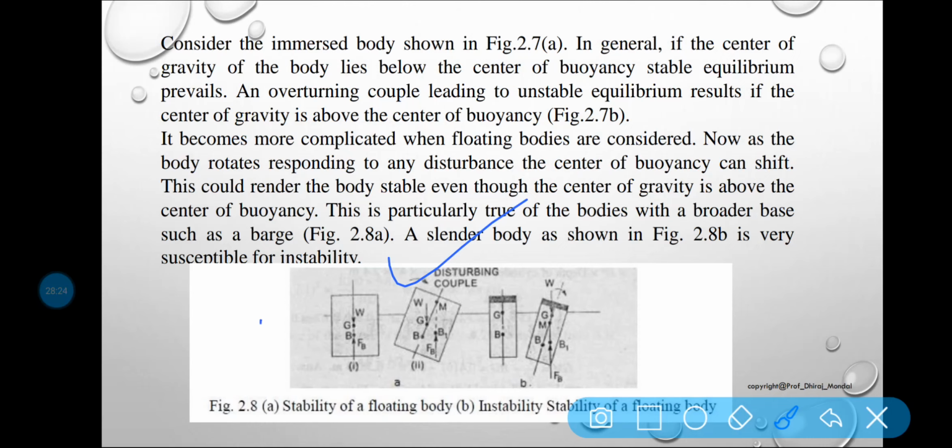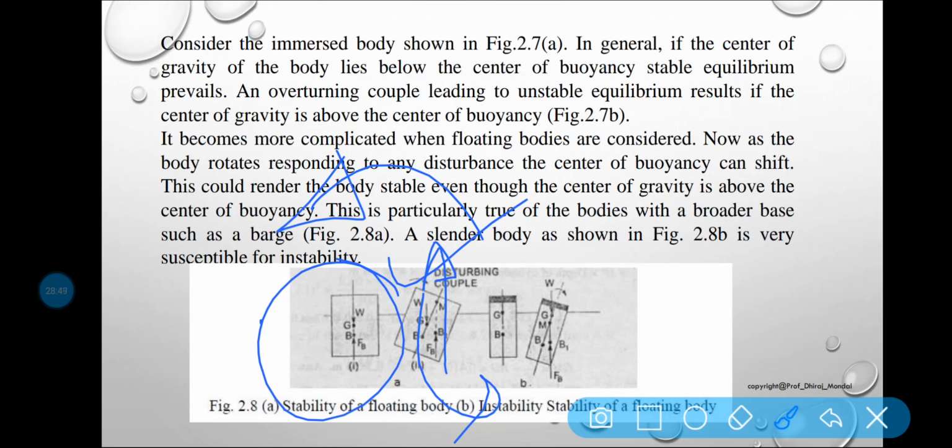So if this body is like this, now a couple is generated here. You can see the buoyant force is acting anti-clockwise and the weight of the body is also acting anti-clockwise. So the body will come back to its original position. This is the example of stable equilibrium, the stability of a floating body.